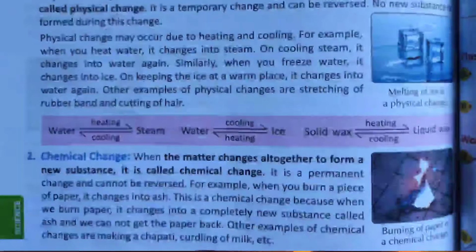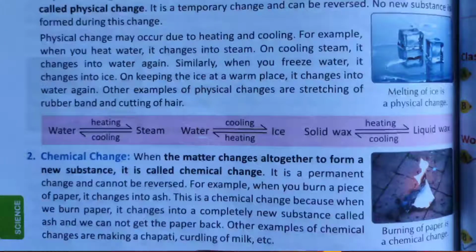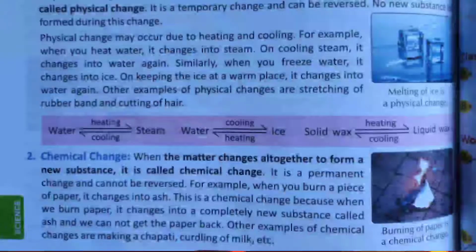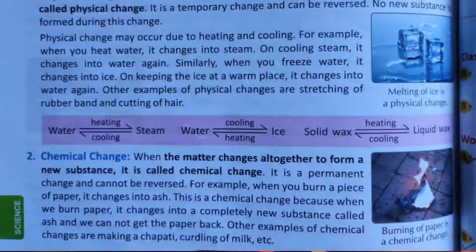Now let's come to chemical change. What is a chemical change? When matter changes altogether to form a new substance, it is called a chemical change. And always remember that chemical changes are permanent and cannot be reversed. For example, when we burn a piece of paper, it turns into ash. Now can we bring back the piece of paper from that ash? It's not possible because it has gone through a chemical change. That is why I told you that chemical change is permanent and cannot be reversed.